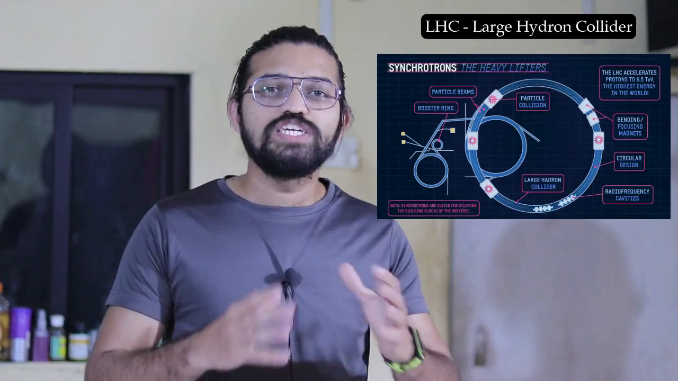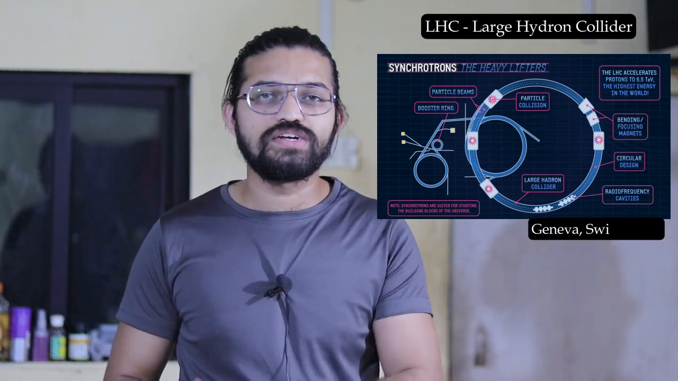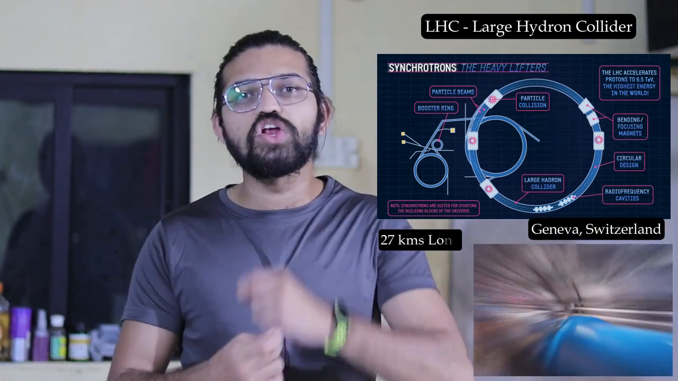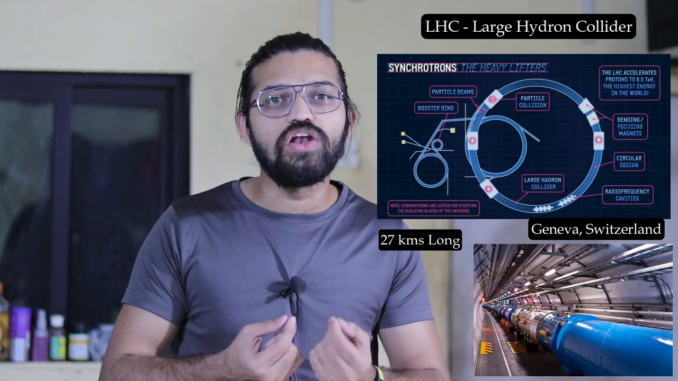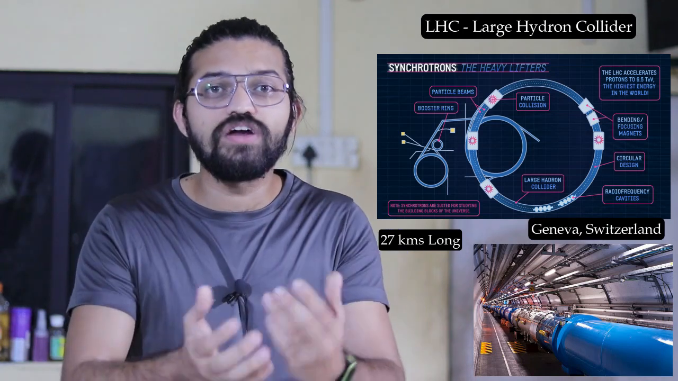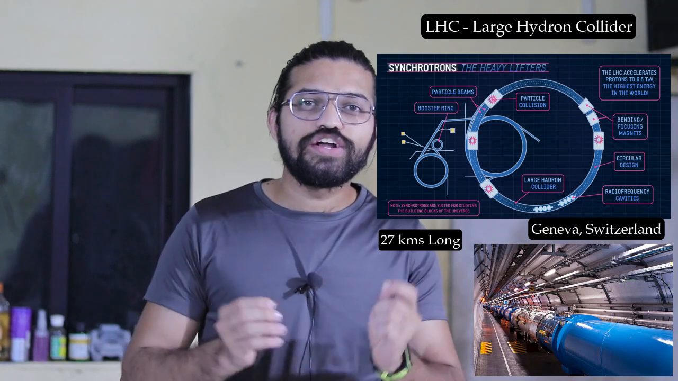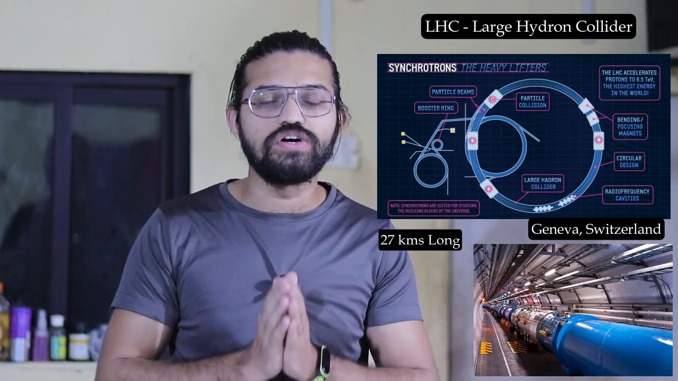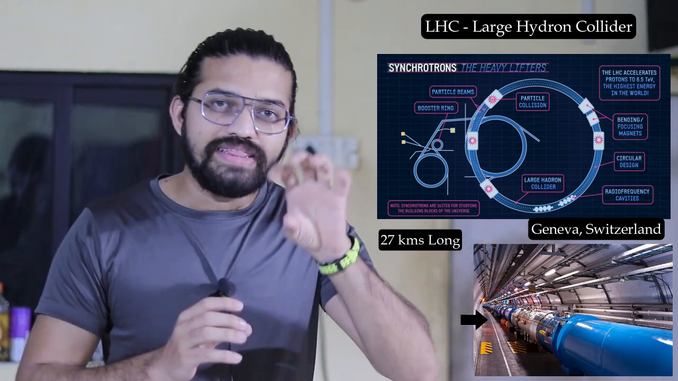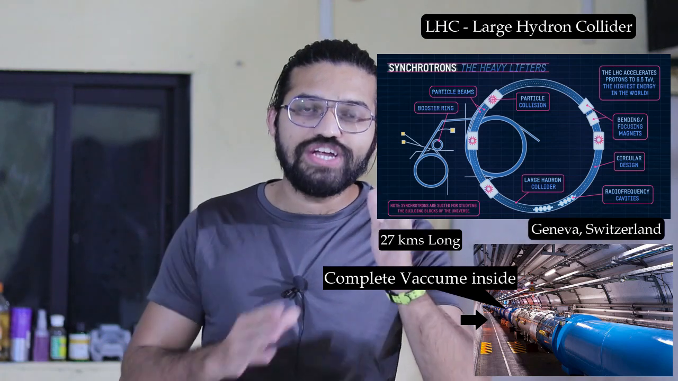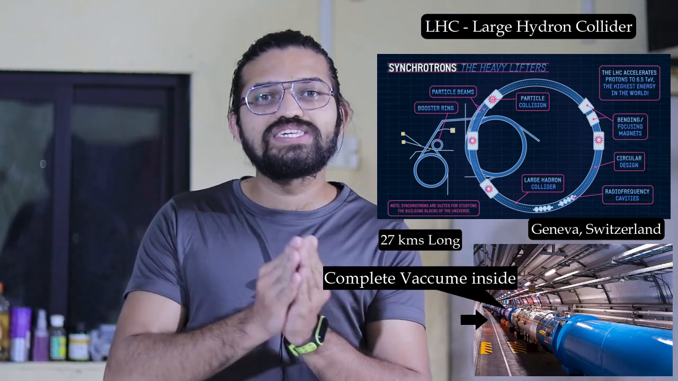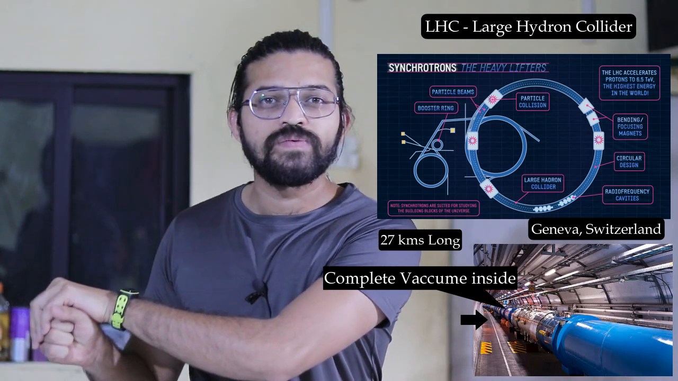So guys, here we are going to talk about the LHC, the Large Hadron Collider, the biggest machine in the world. This LHC is located in Geneva, Switzerland, and it is a 27 kilometer long ring-shaped tunnel. This tunnel is filled with different tubes. In that tunnel it is completely vacuum, very similar to the atmosphere in space.